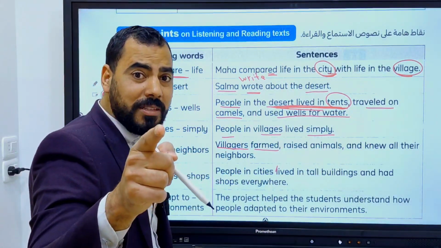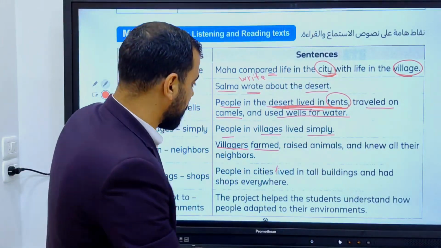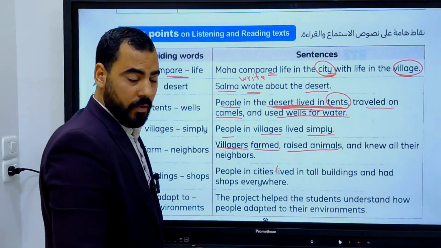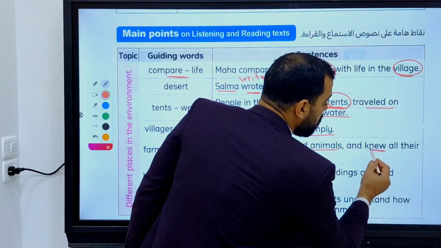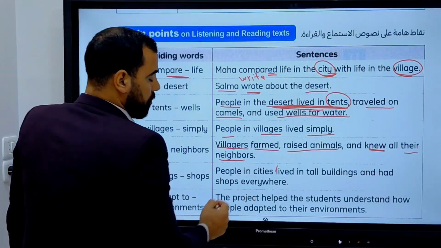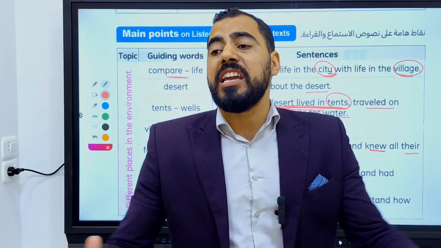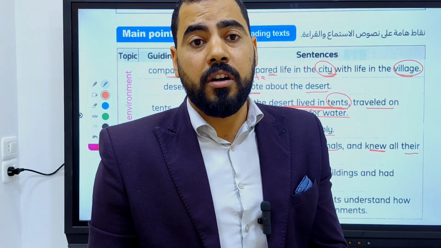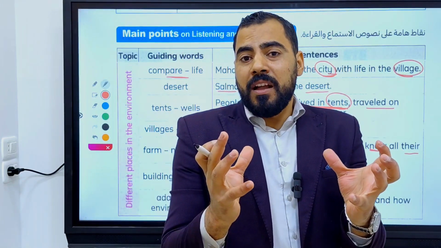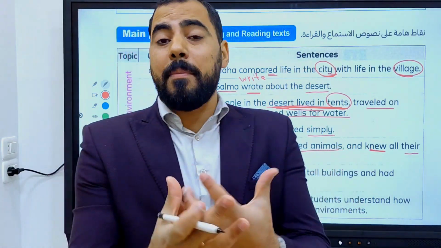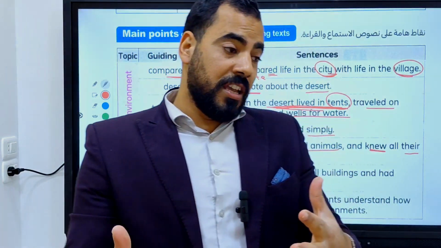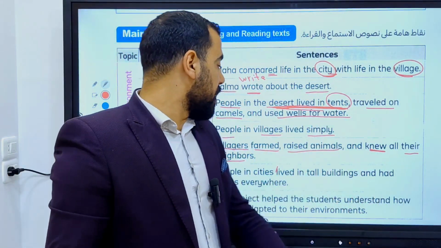Do you know what the meaning of farmed? Yes, they grow plants, raised animals in the past, and knew all their neighbors. All people in the village know each other, because there are few people, and they know everything about each other. And this is different from the city to the village.